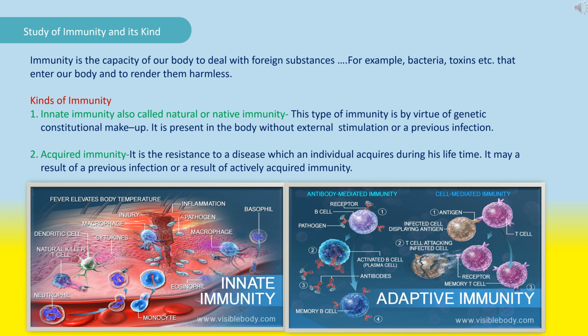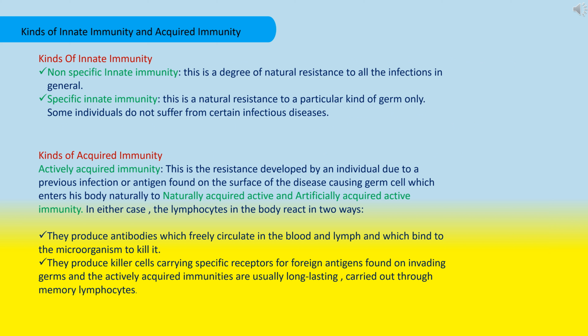Acquired immunity. It is the resistance to a disease which an individual acquires during his lifetime. It may be a result of a previous infection or a vaccination. Now we will see what are the kinds of innate immunity and acquired immunity.